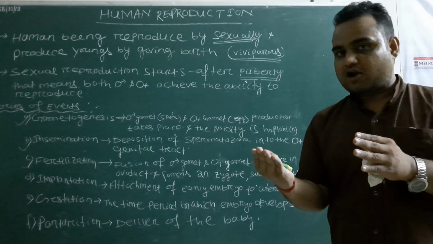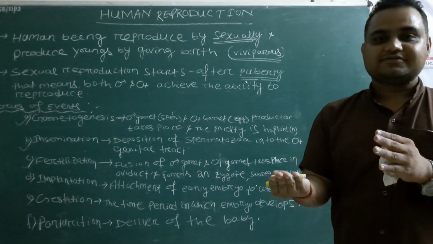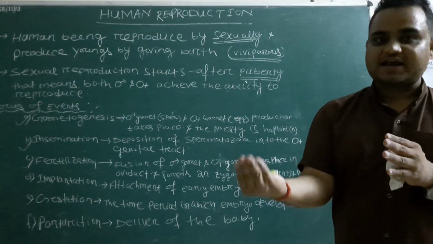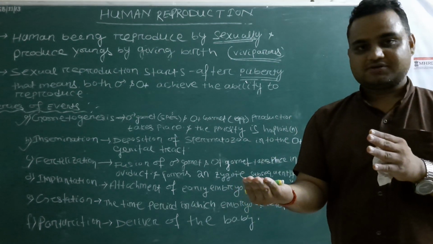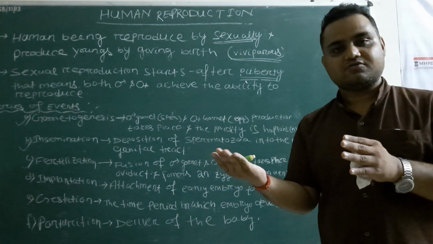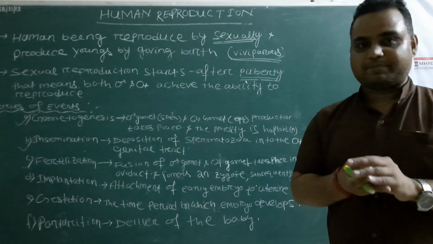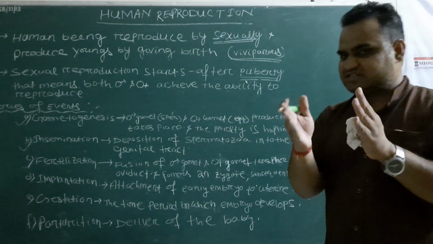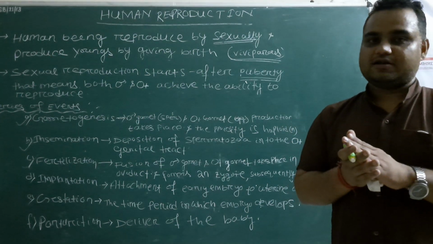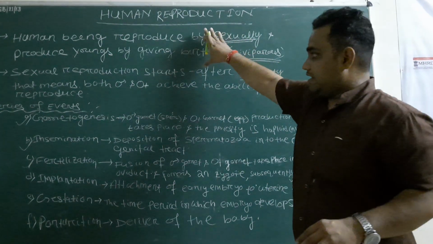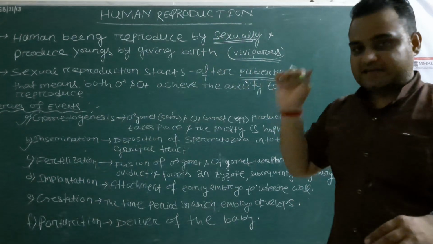After that, they cannot produce the egg. That means they cannot become fertile. They cannot reproduce after 40 to 45 years. Why? Because egg production will not take place. Okay. So these are some basic general differences between the male and female. Right. And in this chapter we will be discussing all these things.